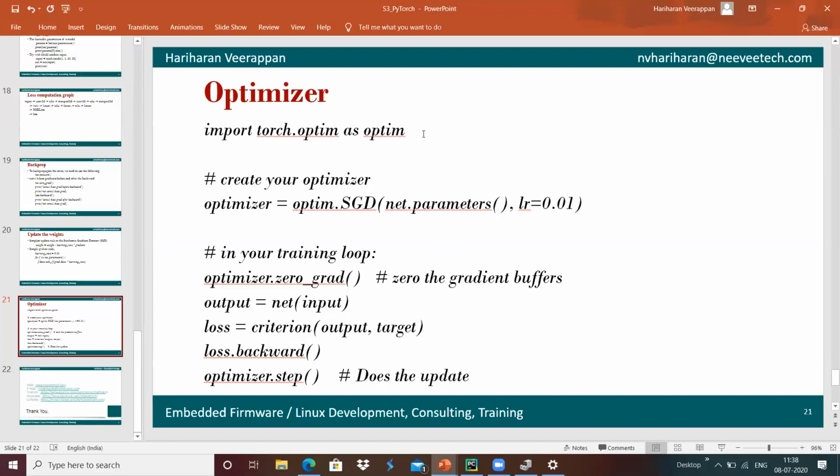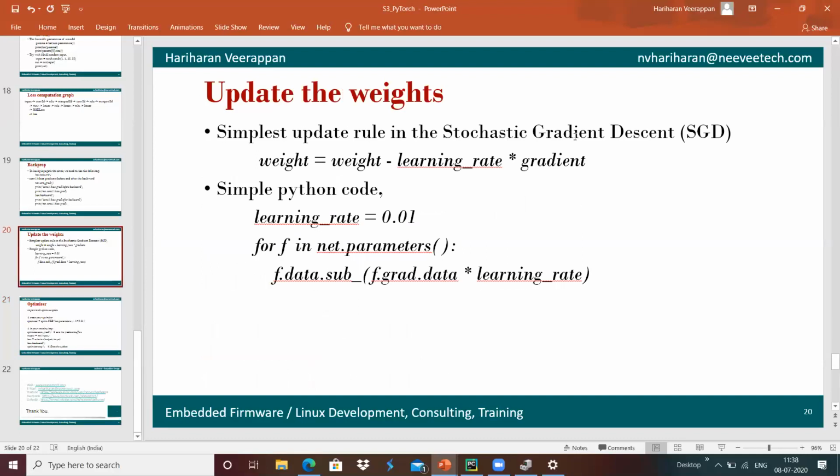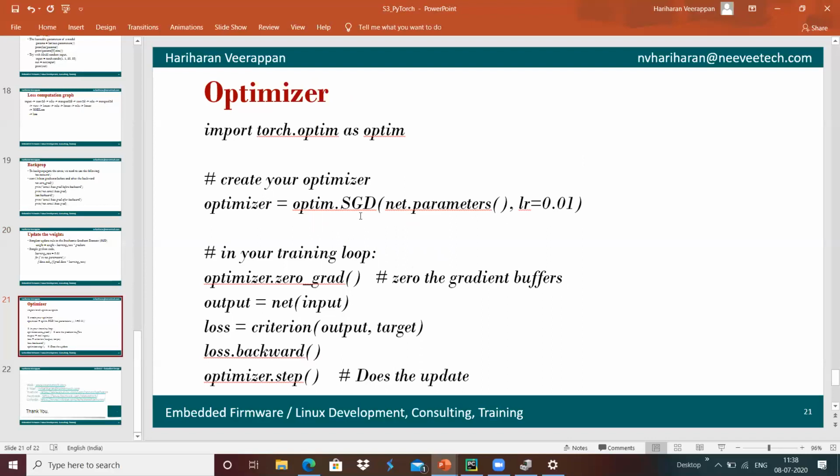I'm going to use the stochastic gradient descent optimizer, SGD, with net.parameters over here.